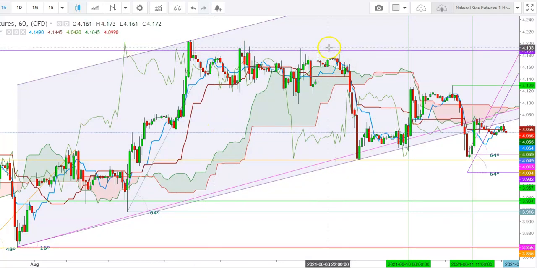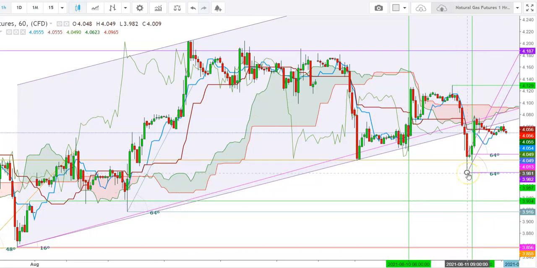So friends, here you can see how the natural gas futures finally started to move downward and finally tested the lower end of this uptrend channel in an hourly time frame. And once again, an upward move was there on August 10th, and the natural gas futures tried to sustain well above the upper end of Ichimoku cloud but could not, and finally started to move downward on August 11th and finally tested a low at the levels of